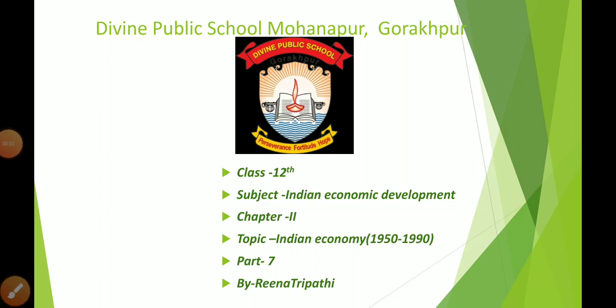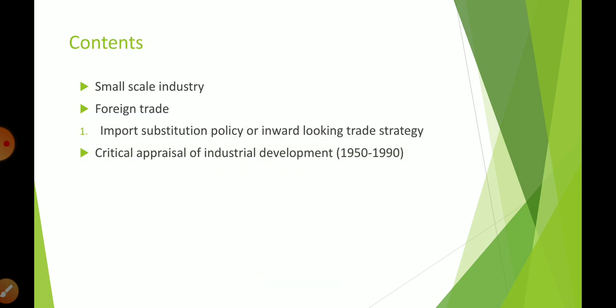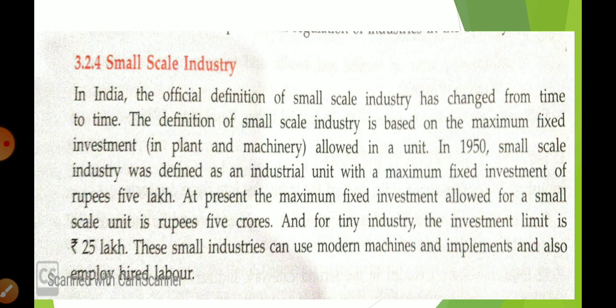Hello student, today again I am going to start chapter 2. Topic is Indian economy. This is part 7. In this video we are going to discuss small scale industry, foreign trade, import substitution and critical appraisal of industrial development. Okay, and in this way this chapter is going to be over. So let us start with the small scale industry.